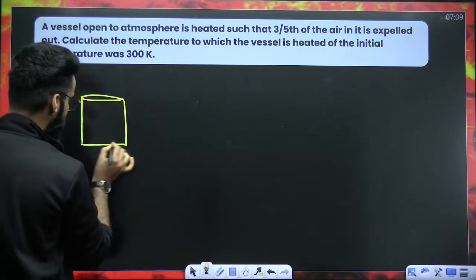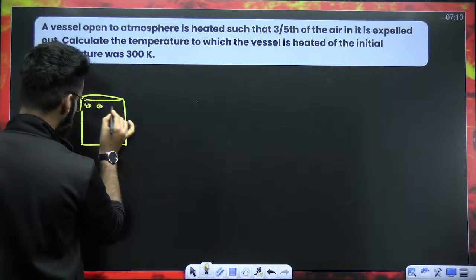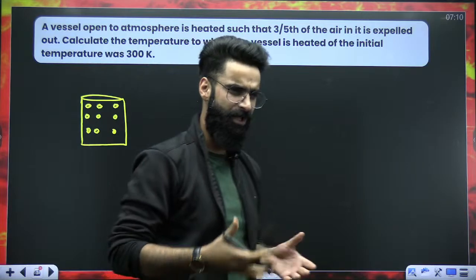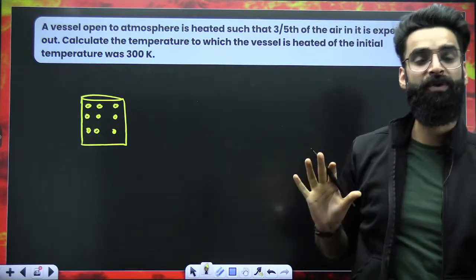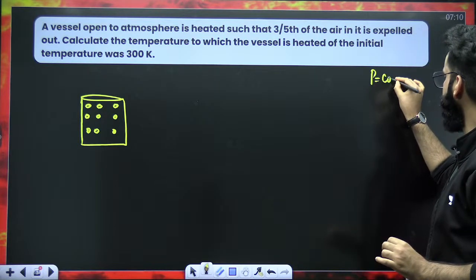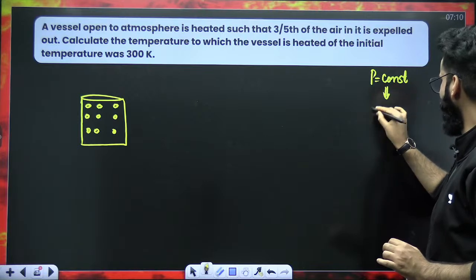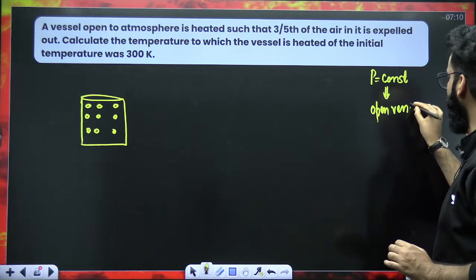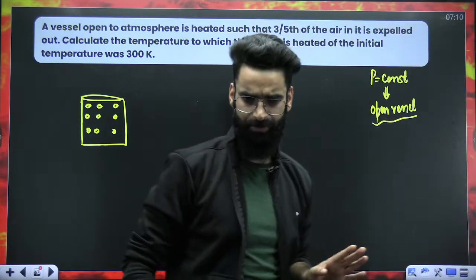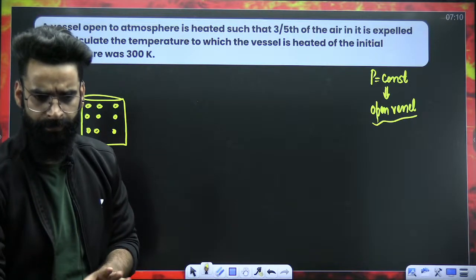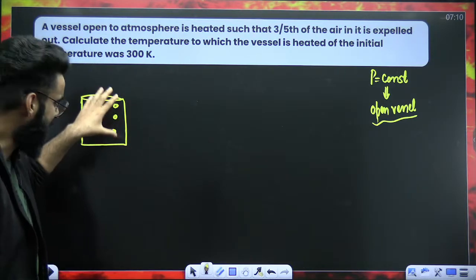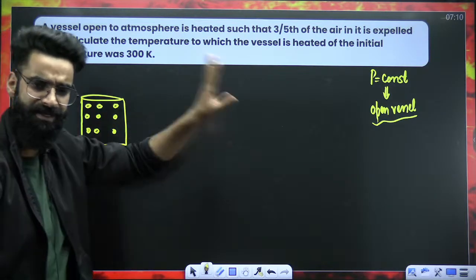This is the open vessel. This is the vessel which is open on one side. And for example, you have got gas inside it. Whenever in states of matter or even in thermodynamics, whenever you see a gas present in an open vessel, do remember, you'll be taking the pressure of the gas constant. There is one concept called the open vessel concept, which I'll be teaching you in thermodynamics, when I'll be teaching the isobaric processes. But right now, just remember it: the gas present in an open vessel, consider pressure to be constant.